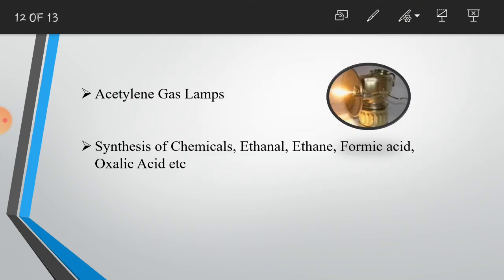Oxyacetylene also has some synthetic applications. This means that they are also used in the synthesis of different chemicals like ethanol. The structure for ethanol is CH3, C double bond OH. It is an aldehyde.